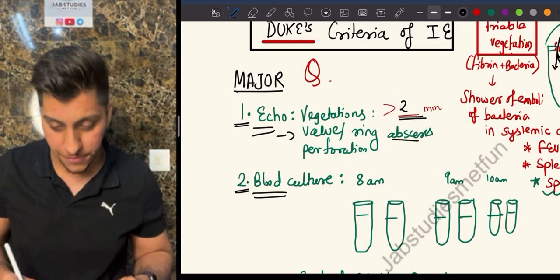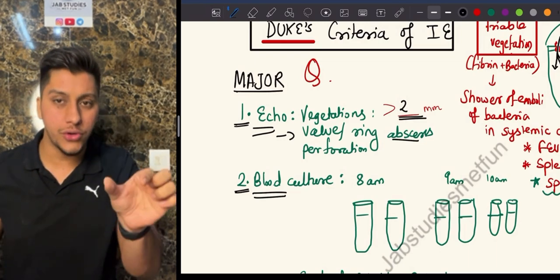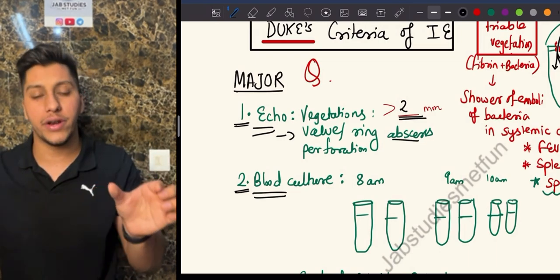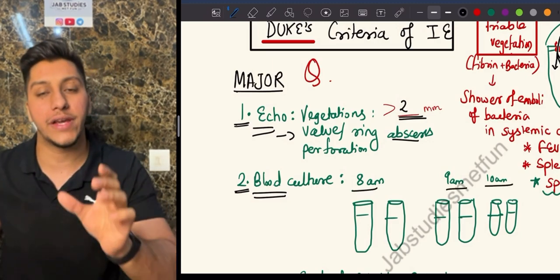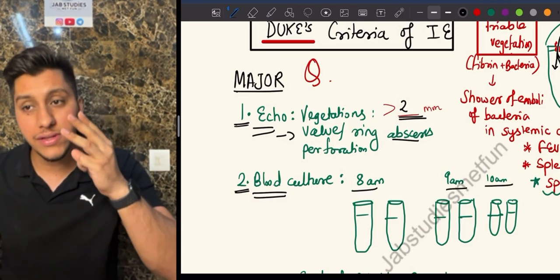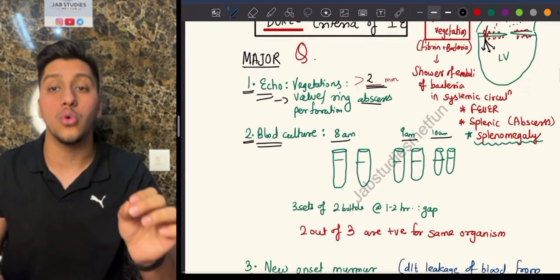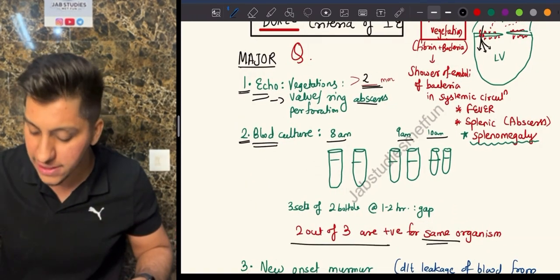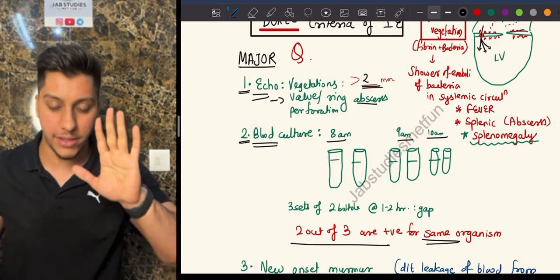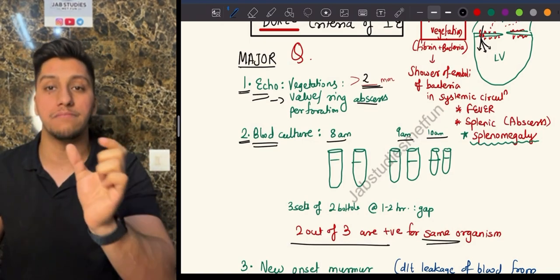Then is blood culture. What you're going to do is take 2 tubes, at 1 hour difference, 3 times. Like for example 8 AM, 9 AM and 10 AM. You have taken the sample. Out of these 3 pairs, at least 2 should have the similar organism. 2 out of 3 should have the same organism. Then that clears our other parameter, that is blood culture.